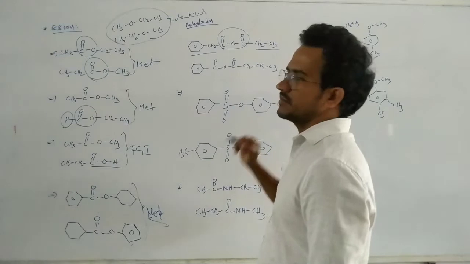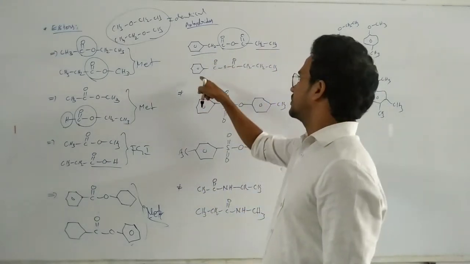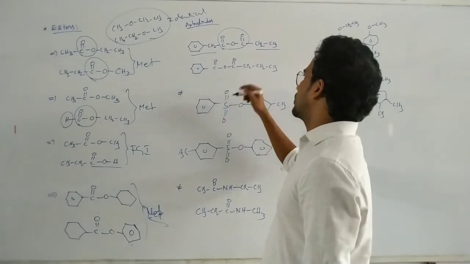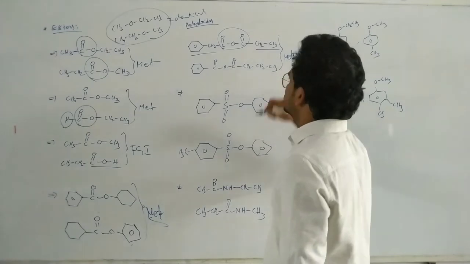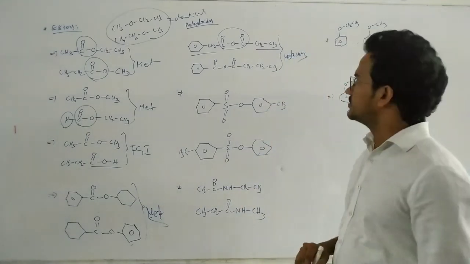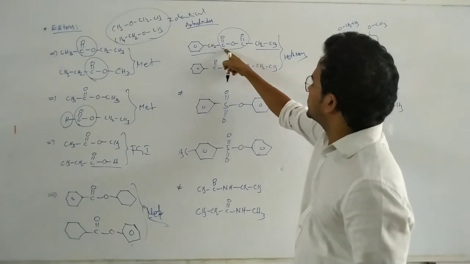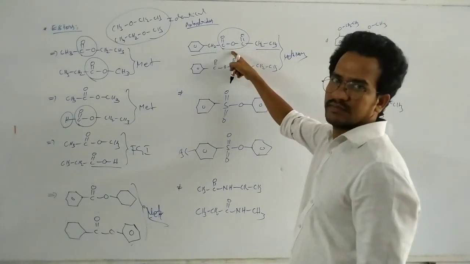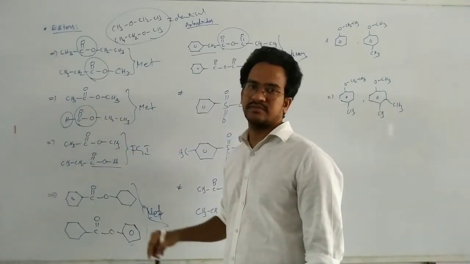It is a benzyl. This group is a benzyl. This group is an ethyl. Now coming to this one, it is a phenyl. It is a propyl. So different nature. So metamers. Okay. Here again you can see the bonding atoms are different on both sides. Not like esters, where one is the carbon, one is the carbon, one is the oxygen.